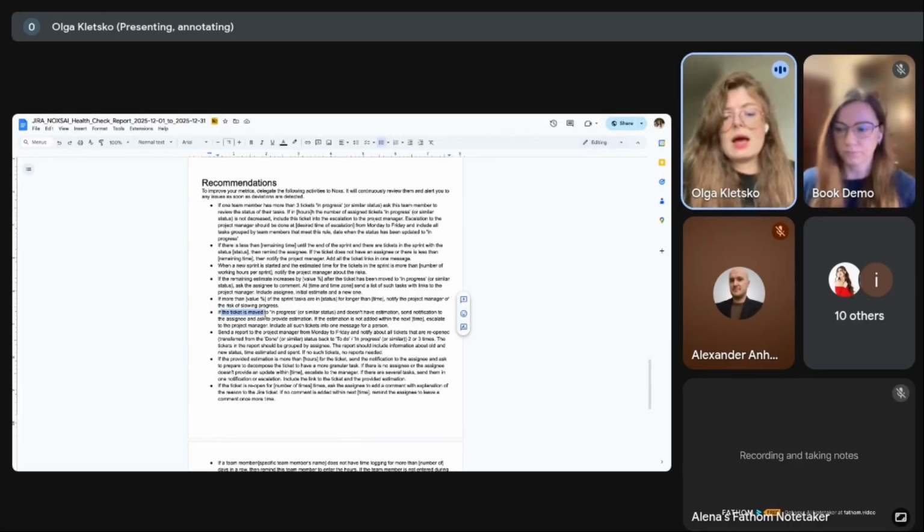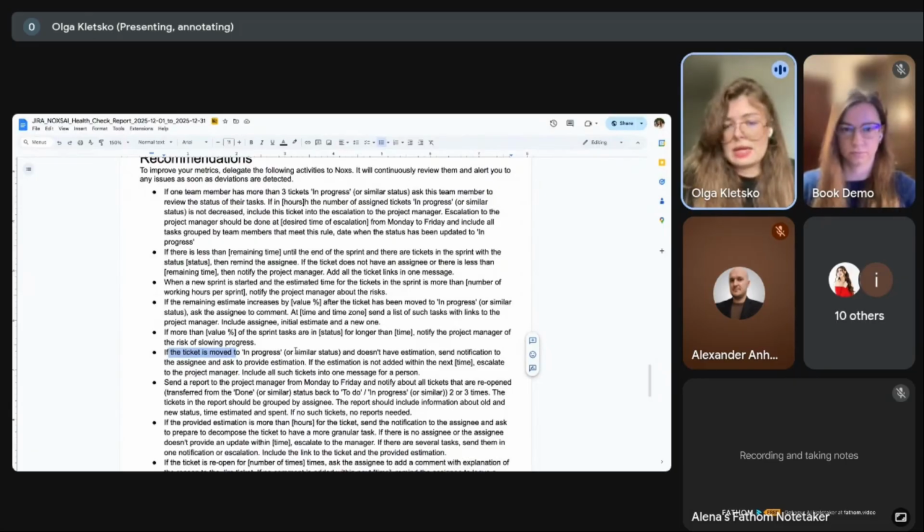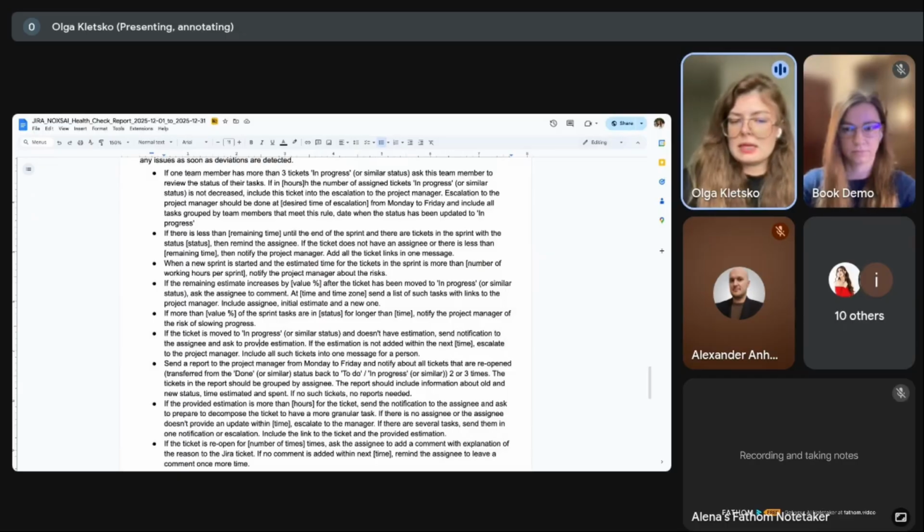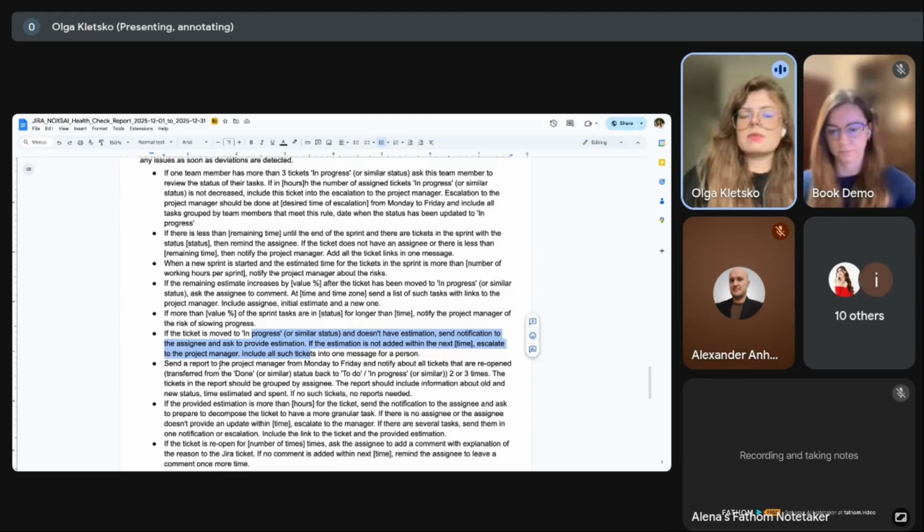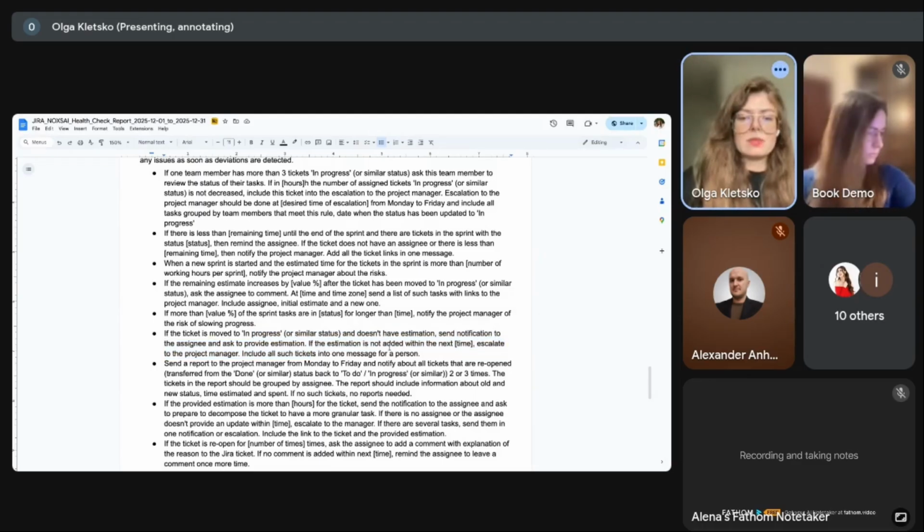For example, one of them: if a ticket is taken into work and doesn't have an estimation, send a notification to the assignee and ask them to provide an estimate. So Noxs suggests improving this metric and increasing the number of tickets and bugs that are estimated, and avoiding the situation with escalations later. And if, for example, this person doesn't finish this estimation, Noxs can escalate directly to the manager or tech lead, everything based on process and the desire of the team. But yeah, this is something that Noxs noticed and what it suggests.